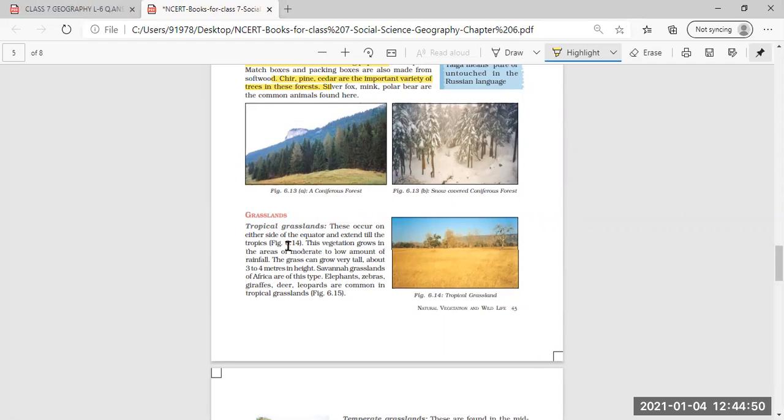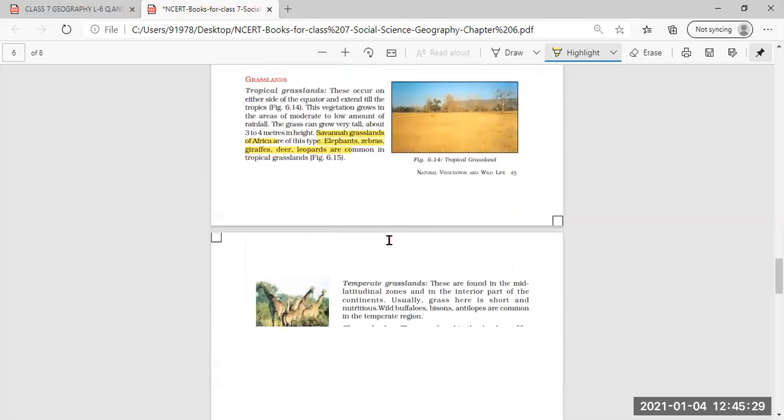Then grasslands, we have read about tropical grasslands, in which the vegetation grows in areas of moderate to low amount of rainfall. The grass can grow very tall, about 3 to 4 meters in height. The example of this tall grassland is the savanna grassland of Africa. And animals found are elephant, zebra, giraffe, deer, leopards. Sorry, these are the types of animals found in these grasslands.